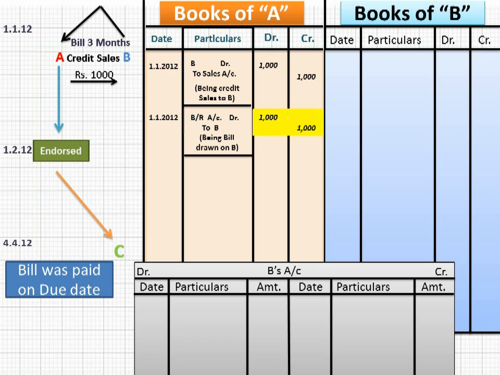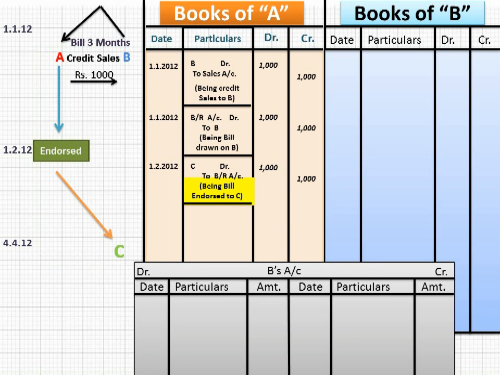And on 1st February 2012, what you did? You transferred this bill to C. So the journal entry will be C to BR. C has been debited because he is the receiver. Debit the receiver. And you gave the bill. Bill has gone out of your hands. So credit what goes out. So journal entry will be to BR account. So what is the proper journal entry? When you endorse the bill to C, C debit 1,000 to BR account ₹1,000. What will be the narration? Being BR endorsed in favor of C.